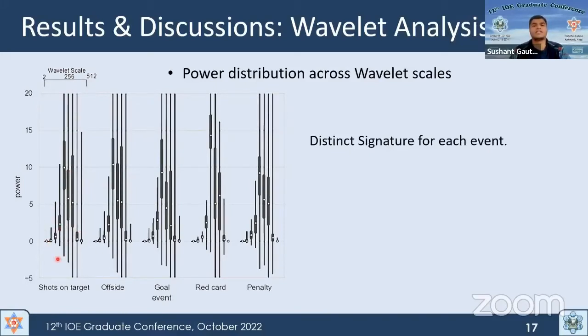For instance, the power at scale 32, which starts from 2, 4, 8, 16, 32, is the largest one. The power at scale 32 was distinctly higher for the red card event when compared to other types of events. You can see that from this. Also in these three, shot, offside, and goal events, the scales 32 and 128 are significantly higher when compared to others.